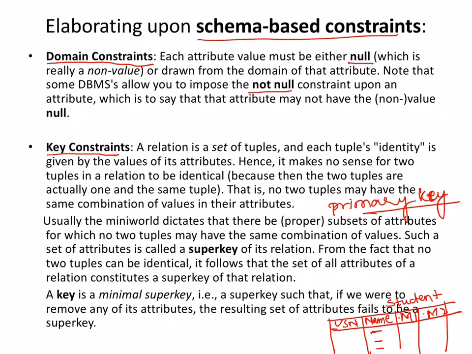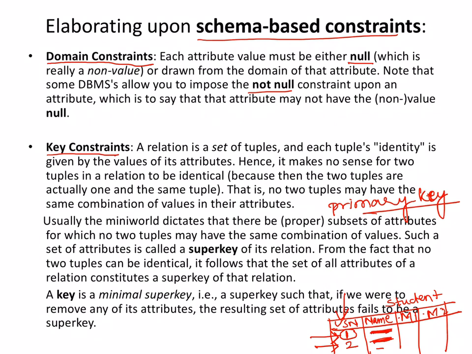Now how do I identify this student's values from that student's values? Maybe both of them have the same name. So what do I do? Definitely I will make use of USN, because I know this person has USN 1 and this particular person has USN 2. So I can uniquely identify one particular student from the other student using one attribute, which is USN. This is nothing but the primary key. We have already introduced what a primary key is.